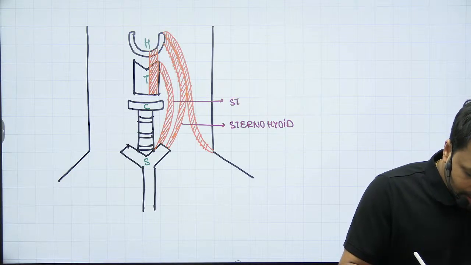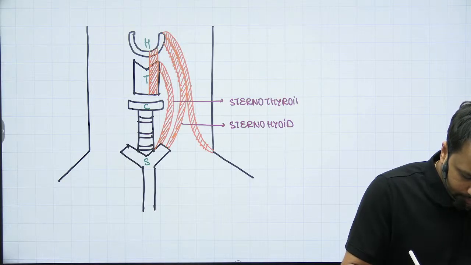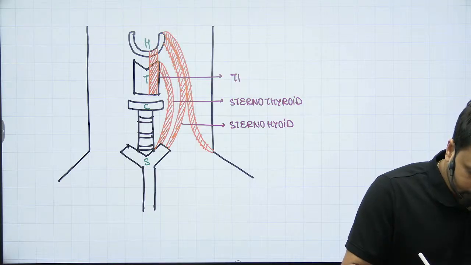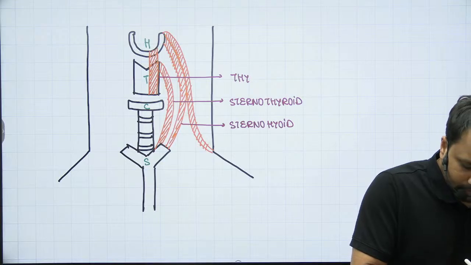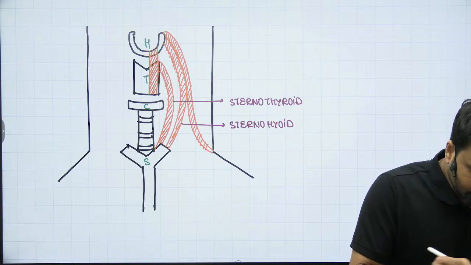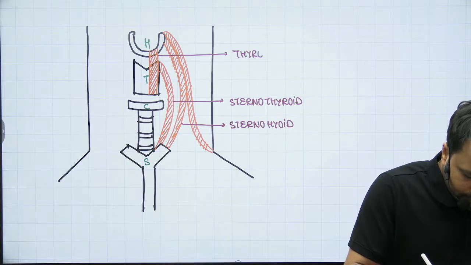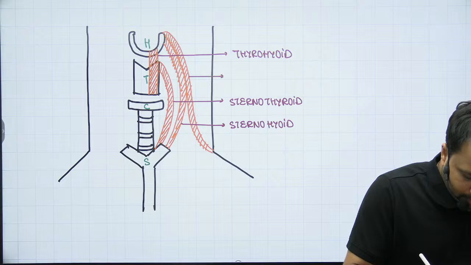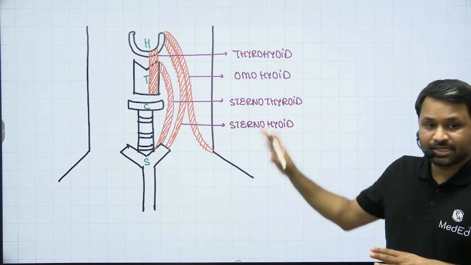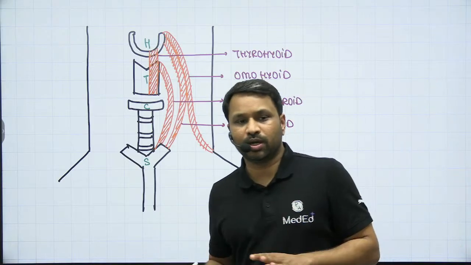Then you have the thyrohyoid, which is here. And then you have the omohyoid. All these muscles put together are what we call the strap muscles.